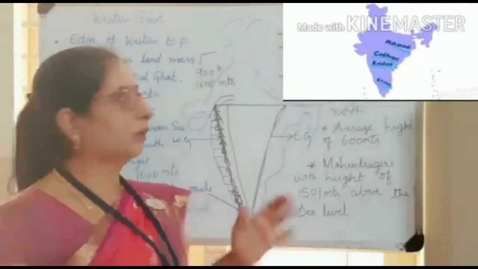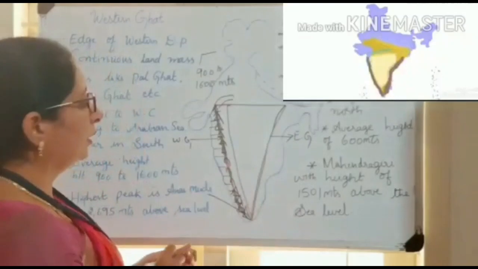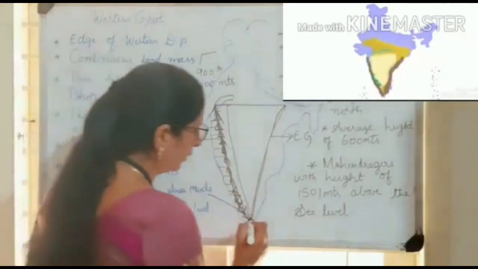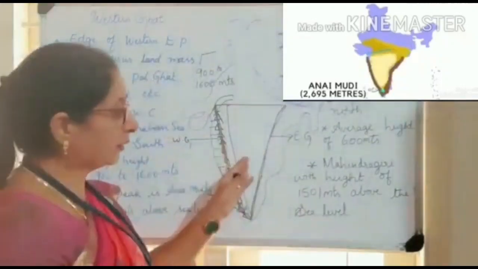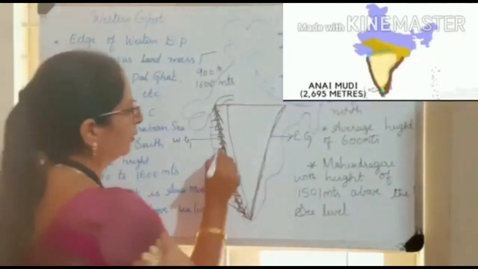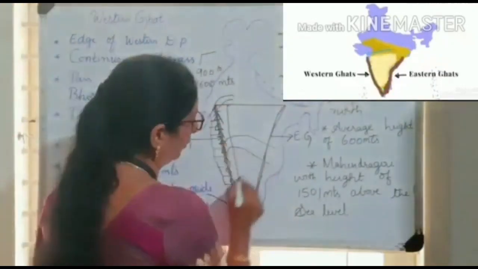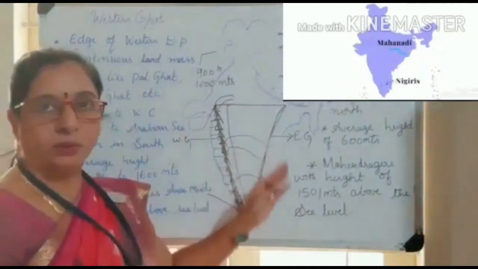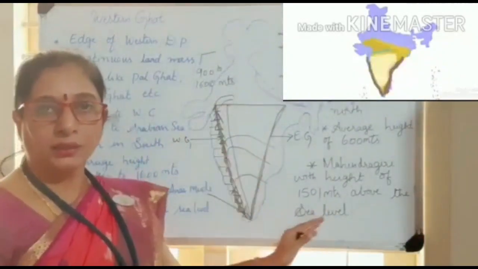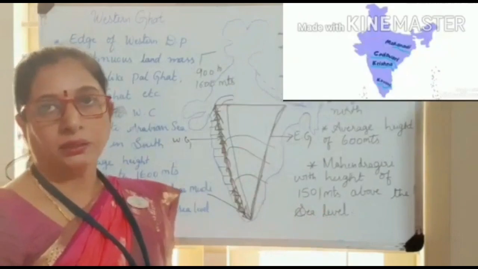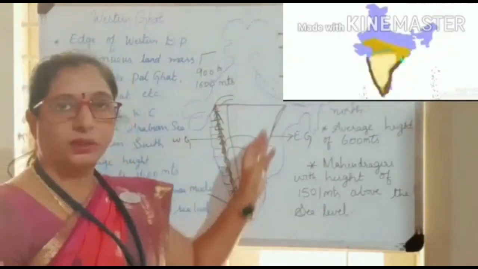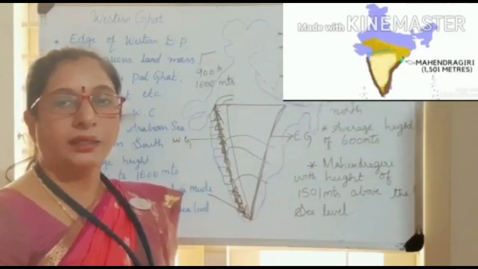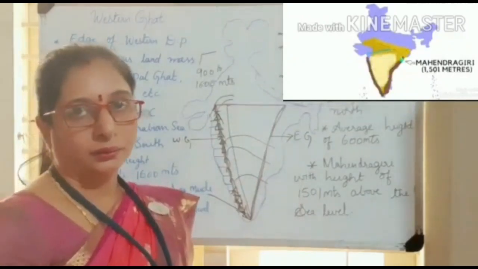let us learn about the Eastern Ghats. Eastern Ghats are discontinued mountain ranges. Why are they discontinued? Because the rivers break the Ghat sections and make deltas and distributaries in the coastal plain. So it is not continuous. It is a discontinued and irregular Ghat section.